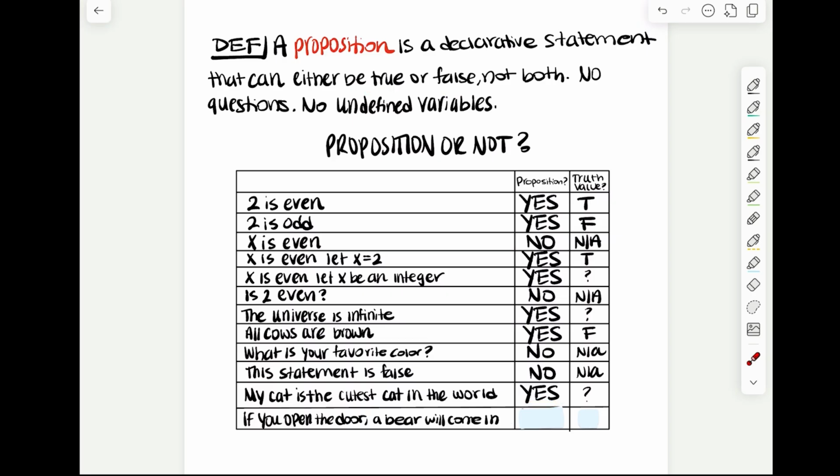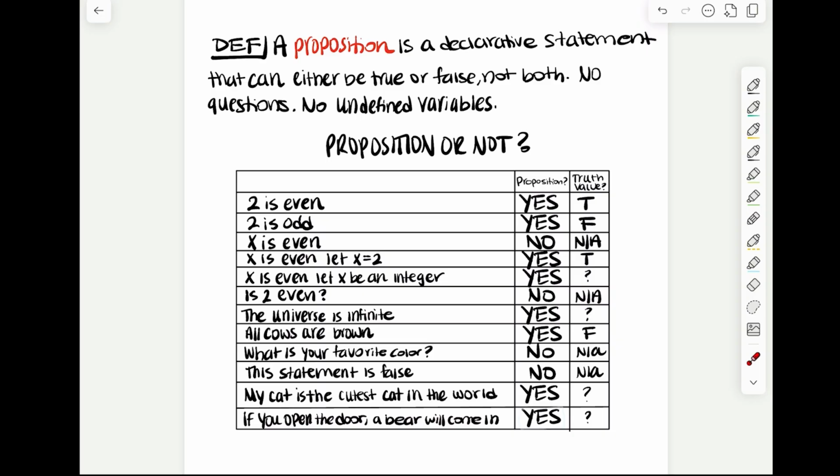And finally, if you open the door, a bear will come in. Is that a proposition? Can it be true or false? Yes, it could be true that if you open the door, a bear will come in, or it could be false. So if you open the door, a bear will not come in. Either way, because it can be either true or false, it is a proposition. Now, what is its truth value? We don't know. Again, it could either be true or false. We really don't know. But as long as it could be one or the other and not both, it is a proposition. And that's it for this video.